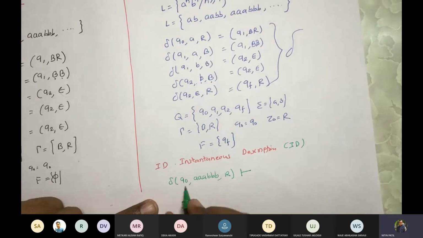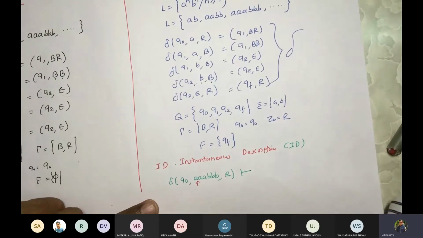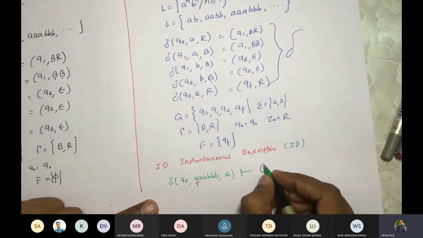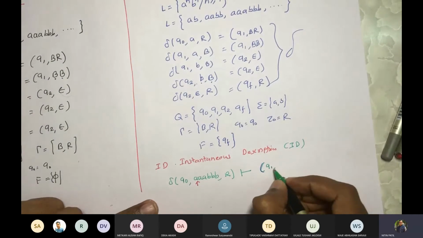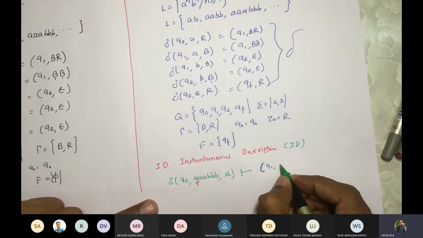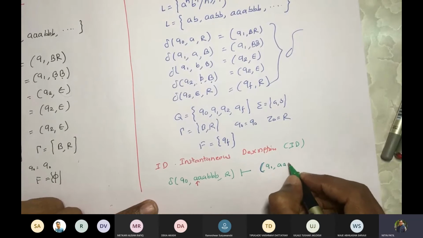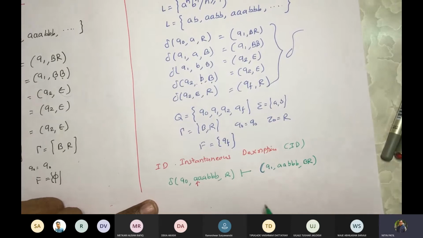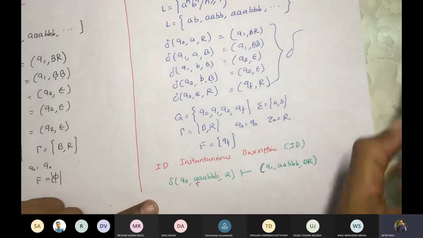Okay. So what should happen? Your reader head is here now. We are in Q0, A and R. So we said what? We'll enter into Q1. Already this A is processed, so the remaining things we will write here: AABBB and now we have BR.